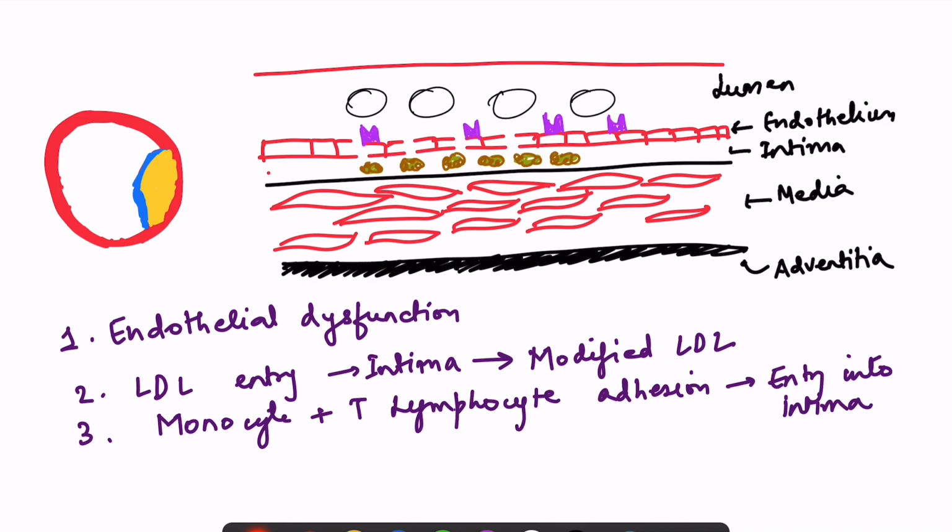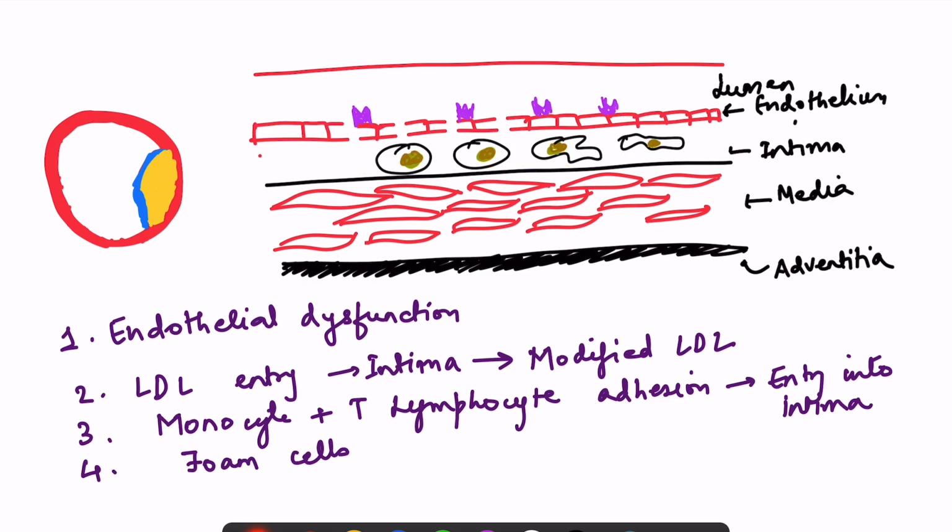Modified LDL. Now, I told you that the endothelium is expressing adhesion molecules on the surface. This causes the monocytes and T lymphocytes to bind to these adhesion molecules. So this is causing the recruitment of the monocytes and T lymphocytes into the intima. After binding on these adhesion molecules, they also enter into the intima and they ingest that modified LDL.